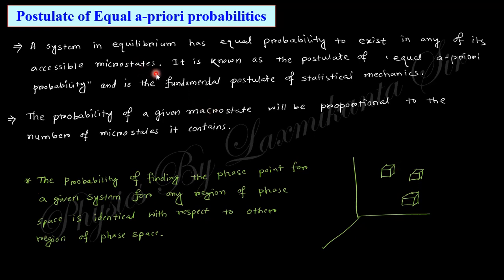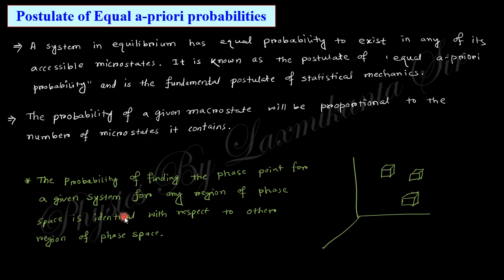That's the postulate of equal probability. It is known as the postulate of equal a priori probability, the fundamental postulate. The probability of a given macrostate will be proportional to the number of microstates it contains. That means the probability of the macrostate depends on the number of microstates. If the number of microstates is higher, then the probability to obtain the macrostate will also be higher.